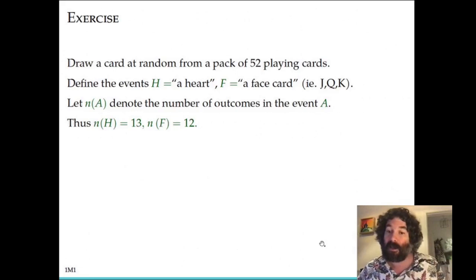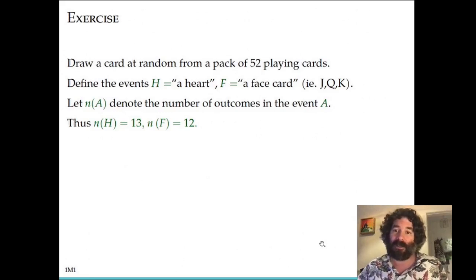If not, it may be difficult to understand this example. In a standard pack of playing cards, there are 13 cards in each suit, and hearts is one of the suits, so there are 13 hearts. There are 12 face cards, 3 in each suit. So the number of outcomes in the event H, draw a heart, is 13. The number of outcomes in the event F, draw a face card, is 12.